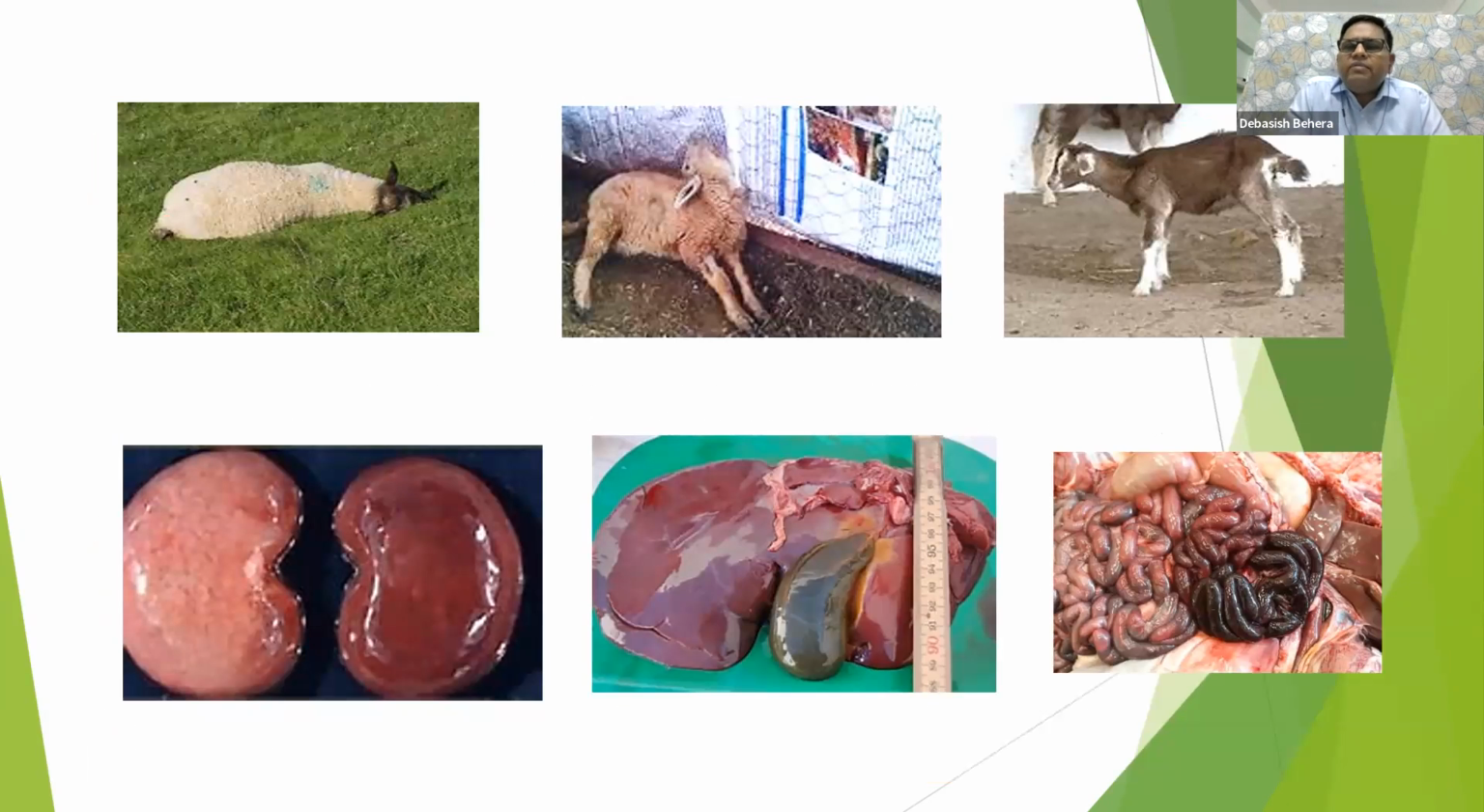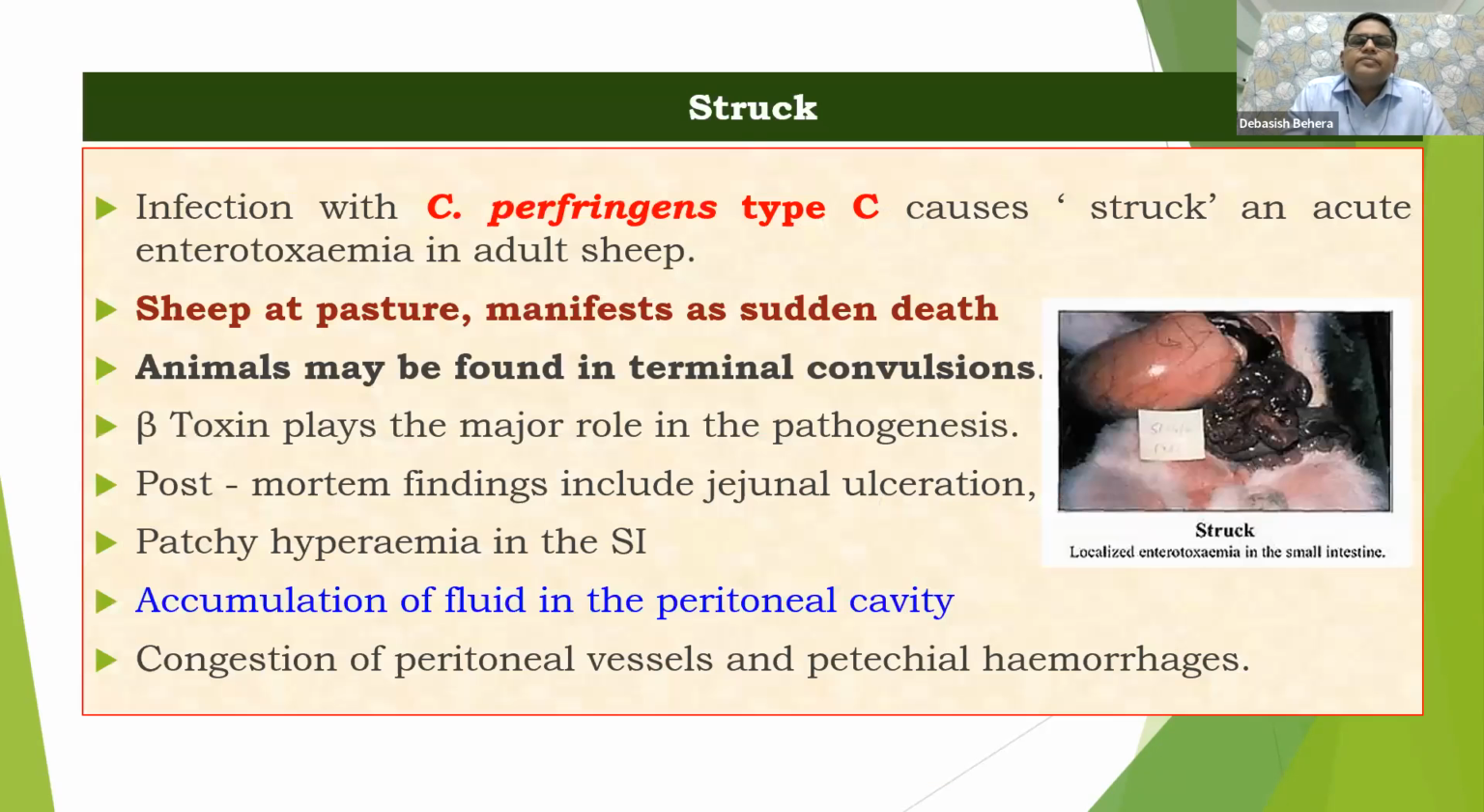Here a few photographs I have kept for reference. Here we can say there is a depression, there is opisthotonos, there is blindness, as well as pulpy kidney disease just below. And there is a huge enlargement of the liver, an icteric liver, we can say, and there is hemorrhagic intestine, a severe degree of hemorrhages in the intestine.